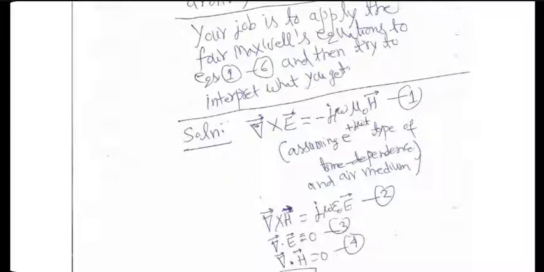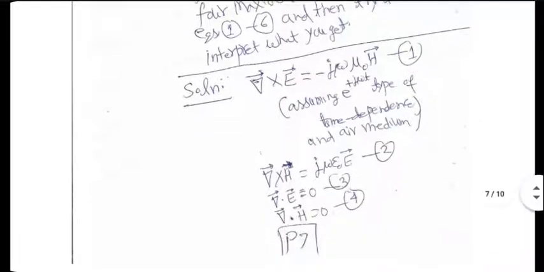Let's start with Maxwell's equation number 1. Del cross E, we will assume e to the power j omega t type of time dependence. So del cross E equal to minus j omega mu naught H. We are assuming air medium by default. Second equation is del cross H equal to j omega epsilon naught E. Third one is del dot E equal to 0. Fourth one is del dot H equal to 0. You know these 4 equations.